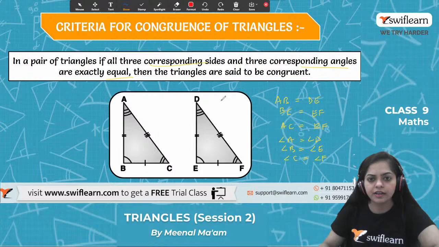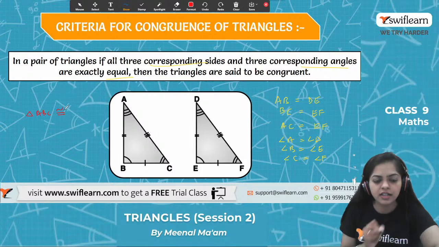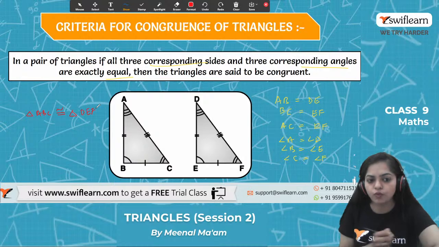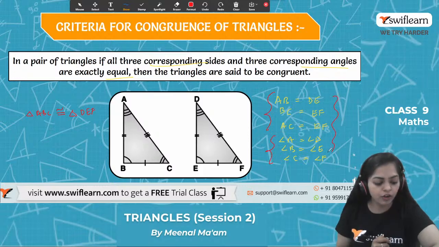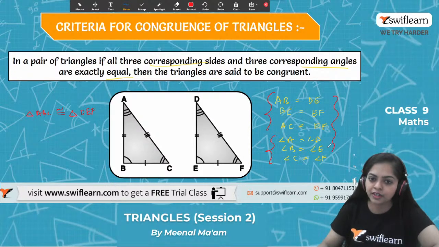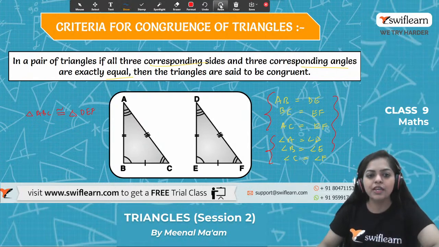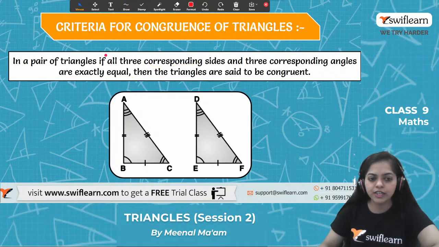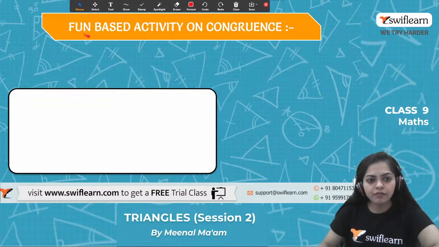And what is the symbol of congruency? Like this: two parallel lines and a wavy form. Triangle ABC is congruent to triangle DEF. So when all the corresponding sides as well as all the corresponding angles are equal, then only we can say that these two triangles are congruent. Got it, everyone? This is the criteria for the congruence of triangles. Any doubt? No? All right, let's move on to the next slide and we will do some fun activity on congruence.